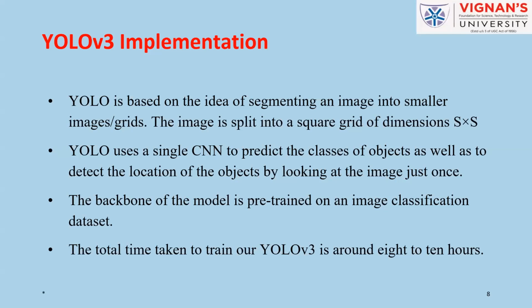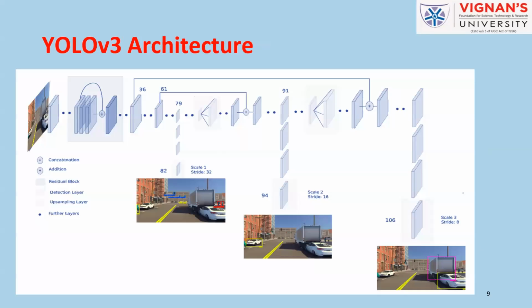Here, as I have already discussed, the backbone is pre-trained on the ImageNet dataset that consists of 1000 classes. And for our model, the training time took around 8 to 10 hours when we used Google Colab and ran it on a GPU. So this is the architecture of YOLO v3.